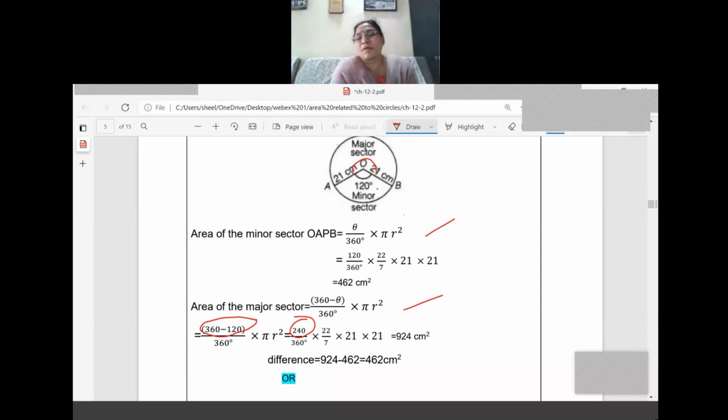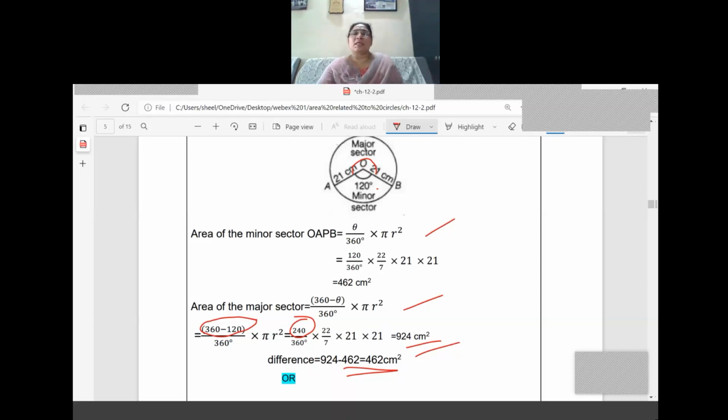What is the answer we are having here? 924. Now the question is not complete. What is asked? The difference between the areas, two sector areas. So major as well as minor. So 924 minus 462, that is equal to 462 only.